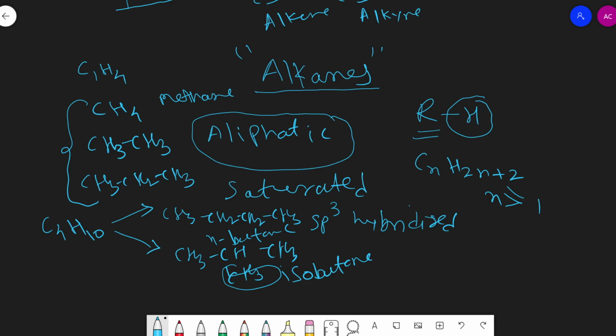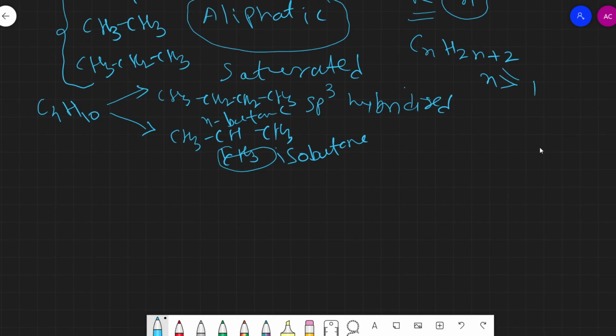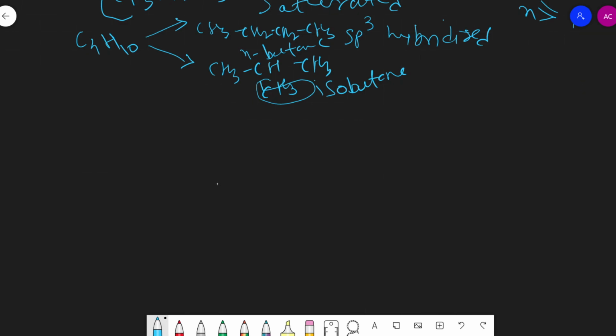So students, we learned about the definition, representative formula, general molecular formula, and a few examples of alkanes. Now we will discuss the different types of alkanes. Alkanes are mainly divided into two types on the basis of the nature of their carbon chain.